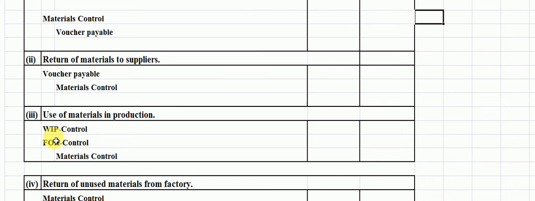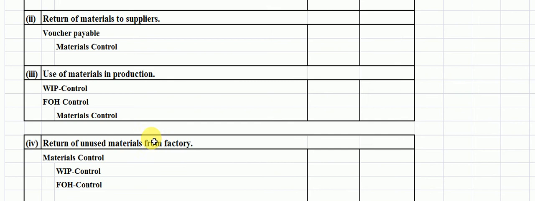These are debited, and the materials account is credited because the material is going out of the storeroom and transferred to the production department. So the entry will be passed as work in process control for direct material, factory overhead control for indirect material, and materials control as the credit. This entry will be passed here.